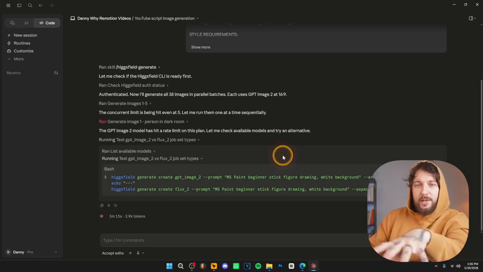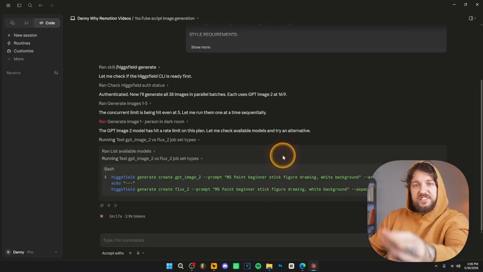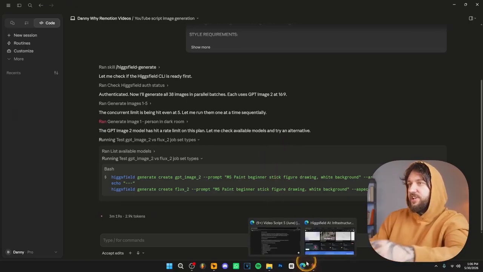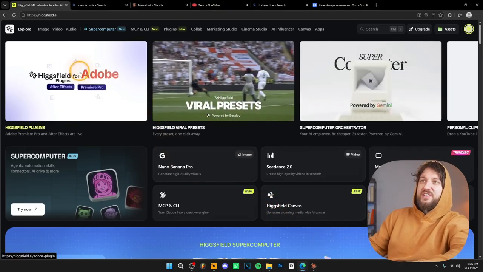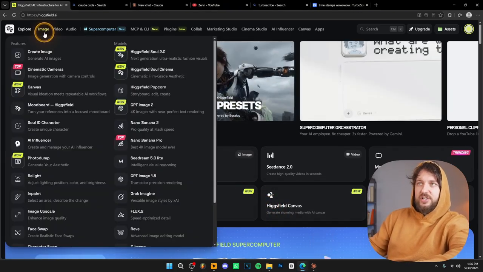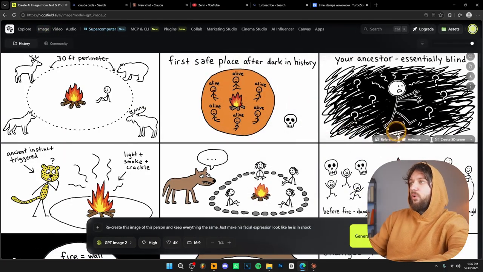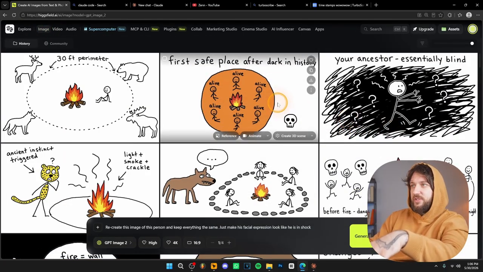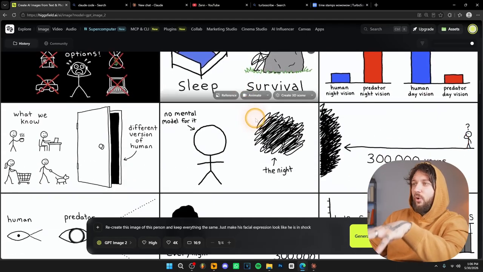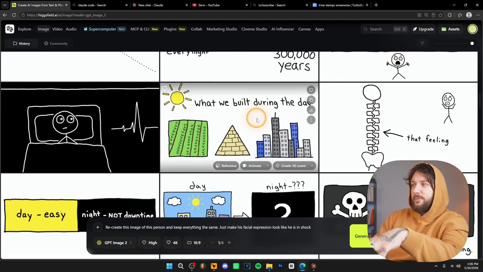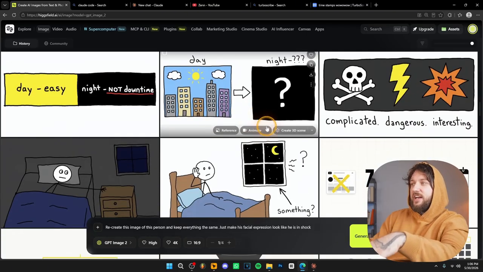Now, to check your images, all you have to do is go back to your Higgsfield account. So back to Higgsfield over here, all you have to do is click over here at the top left where it says image. Click on this, and over here, you should have all the images that are being generated right now. As you can see, if I scroll down, we have all the images for the script, and they have the exact same style as that channel.